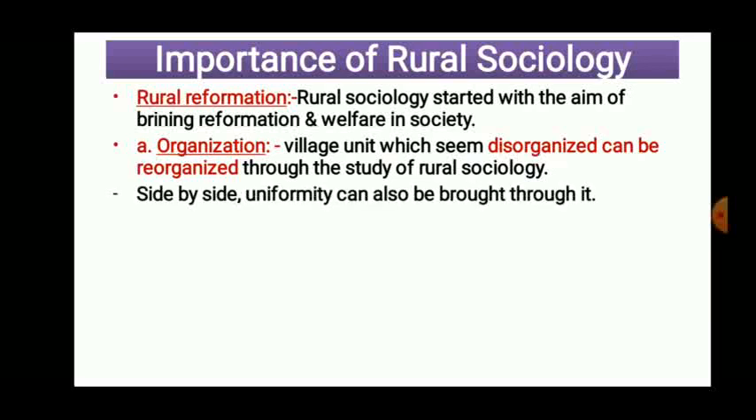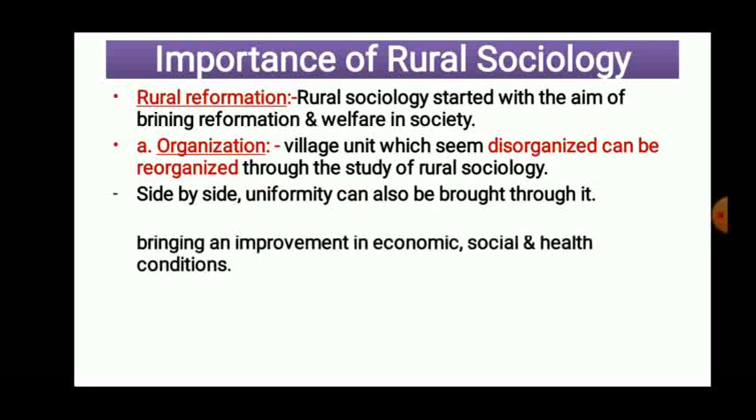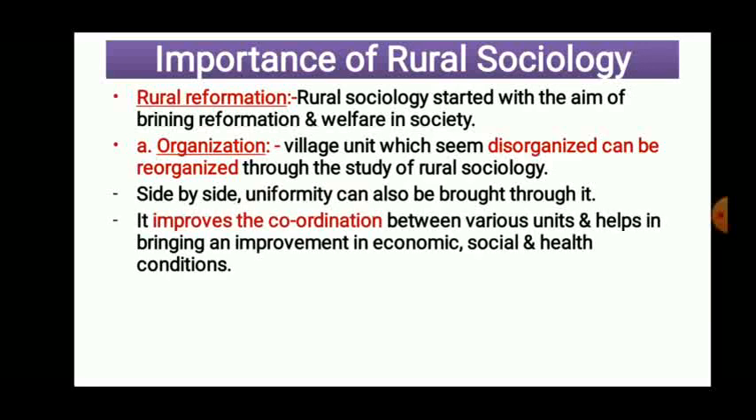How can it be possible? By bringing uniformity. If uniformity is established among all the units, then they are able to do the task very properly. Also, we try to improve the coordination among the units. If we are able to improve the coordination and set up the uniformity, it helps to bring improvement in the economic, social and health condition of the rural society. That means we are able to bring development in a unit.